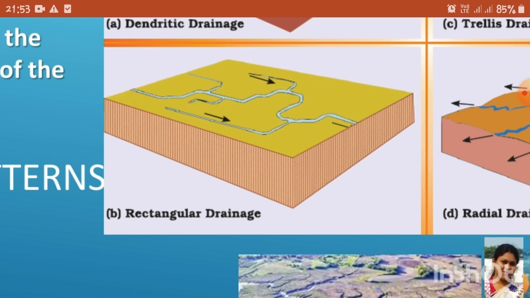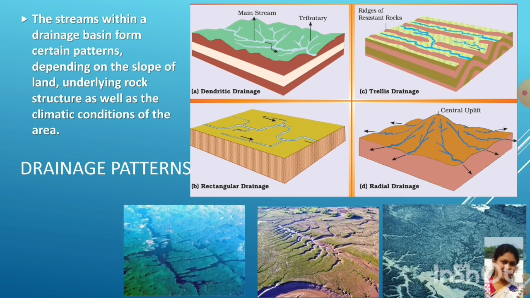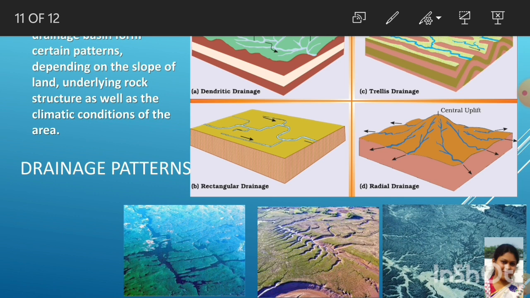This drainage pattern is found on strongly jointed surfaces where the terrain is rocky and has faulted structure. Here is a picture of rectangular drainage pattern.